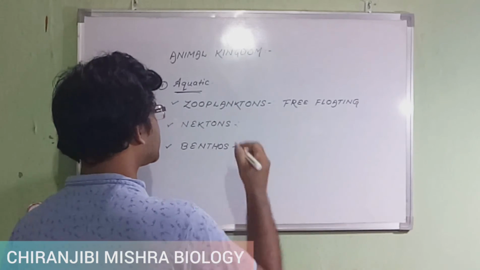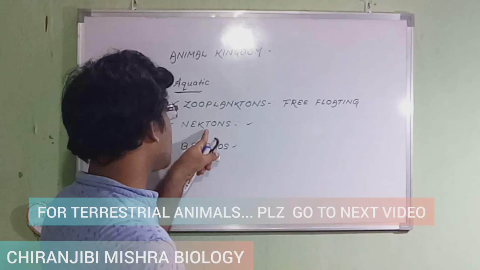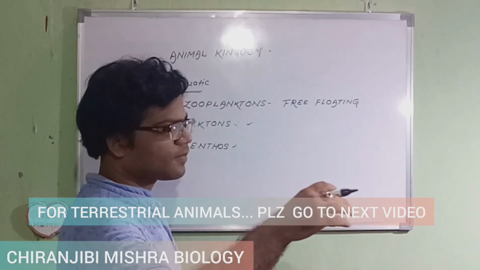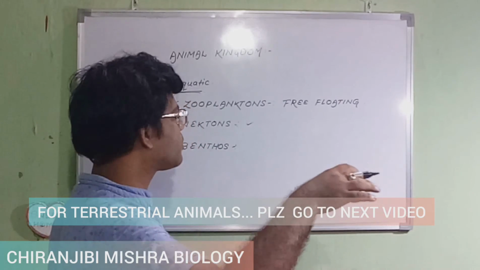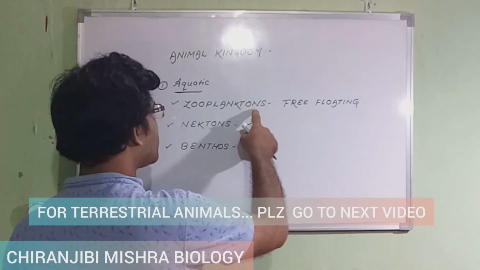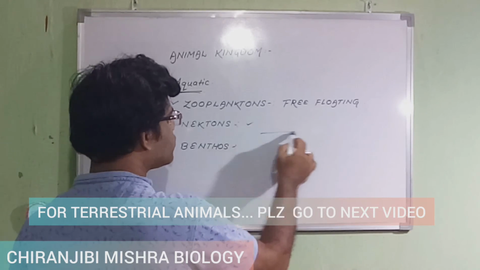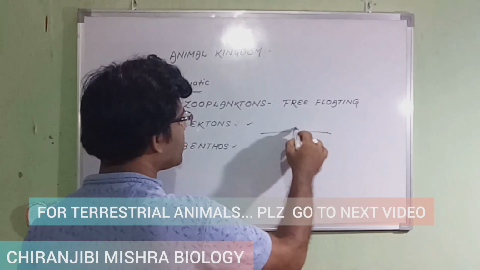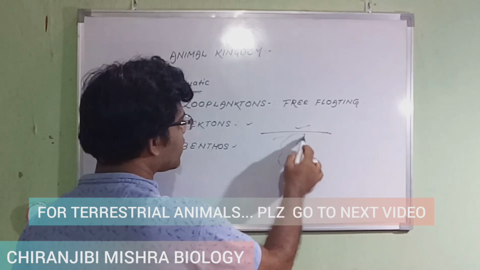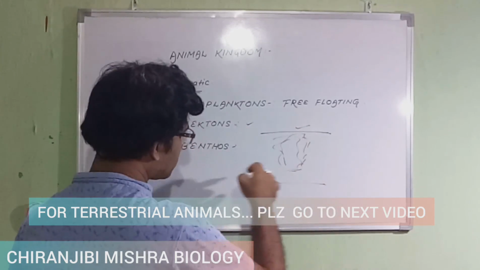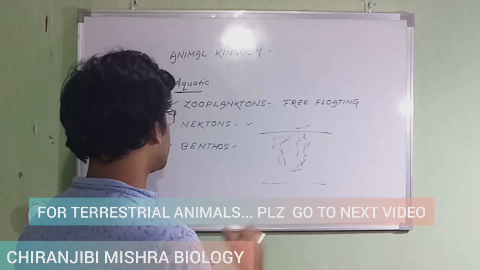Nectons means you can take fish and shrimps. Zooplanktons are free-floating organisms that float on the upper surface of the aquatic area. That is zooplankton, nectons and benthos. Always remember: the free floating means the upper surface, the middle surface means fish and shrimp or any other kinds of organisms, and the bottom surface is known as the benthos. So three kinds of